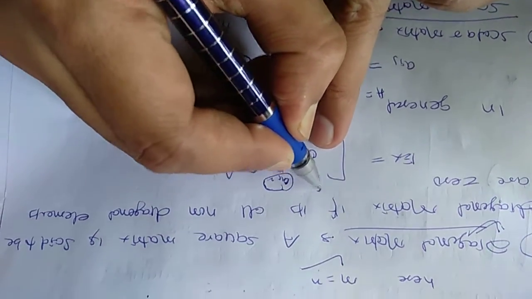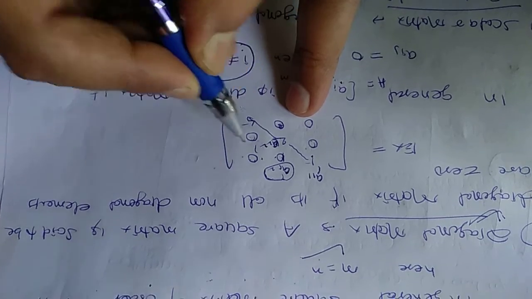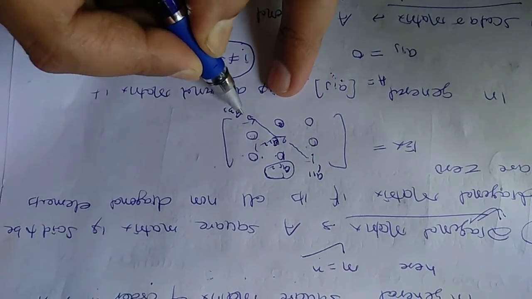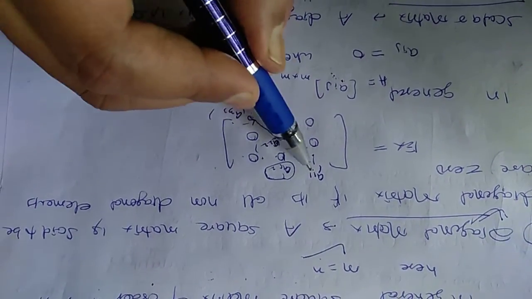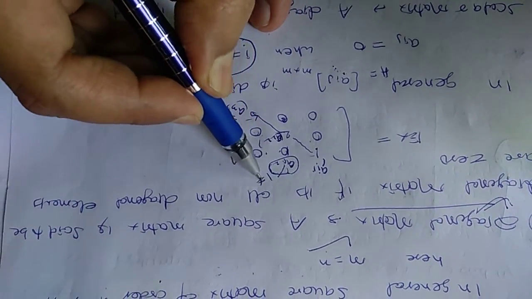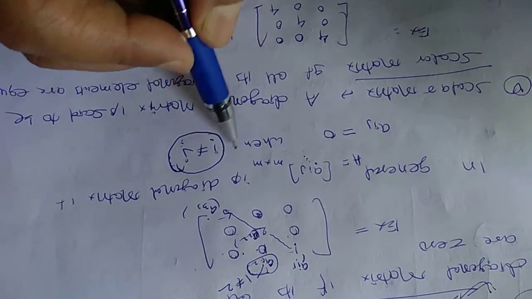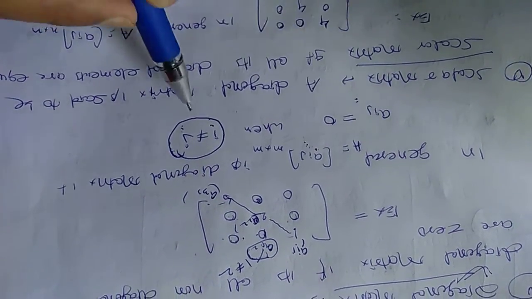Simple. इसको कहेंगे A11 and this is A22 and this is A33. What we see here is that m is equal to n, and this is 1 2 where 1 does not equal 2. So we write here i does not equal j, and i is equal to j. This is possible.